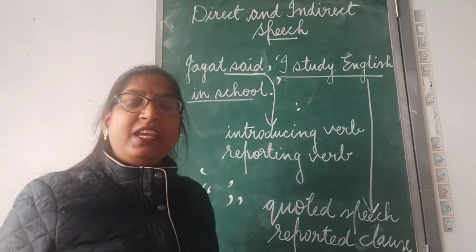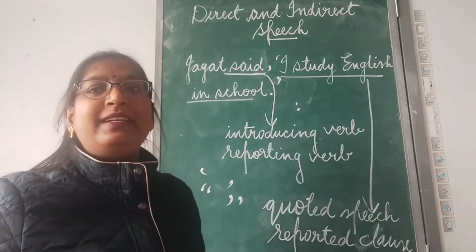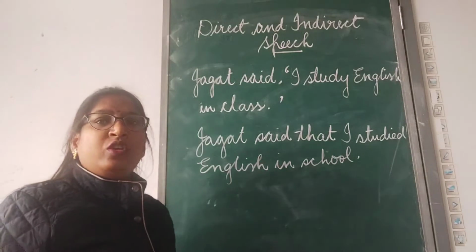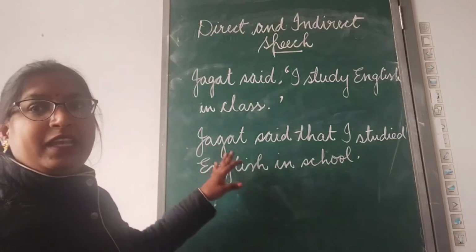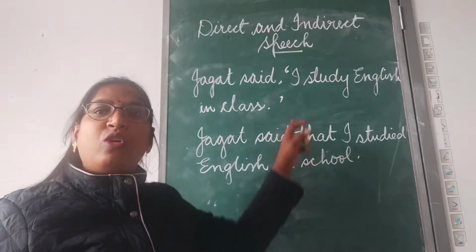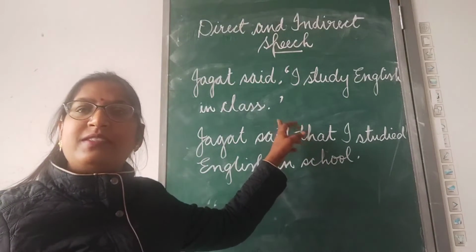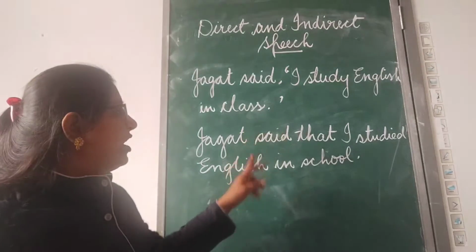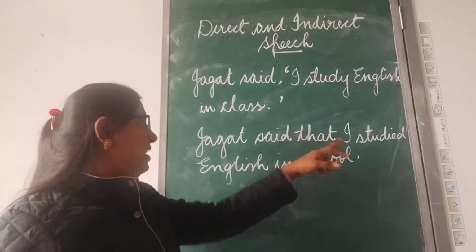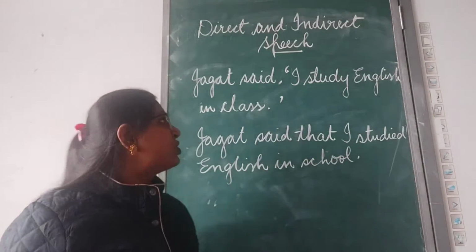Now, let's see what is indirect speech. Look at the board here. You can see two sentences. Jagat said, "I study English in class." Already we have discussed this sentence. It is in the direct speech. Now, we can see another example here. Jagat said that he studied English in school.